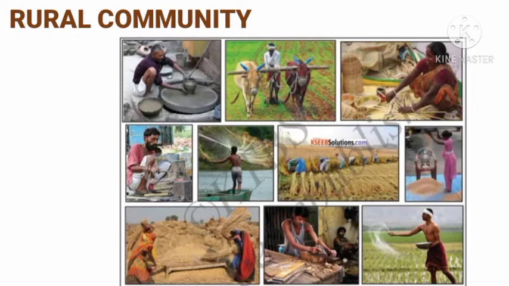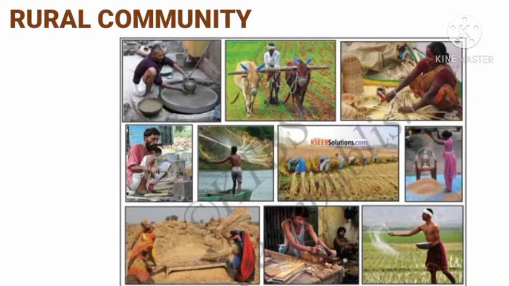In the first picture, pottery, making a pot. In the second, cultivation of land; the woman is weaving a basket; in another picture the blacksmith is making tools, and here one man is catching fish. And next, cutting of crops.